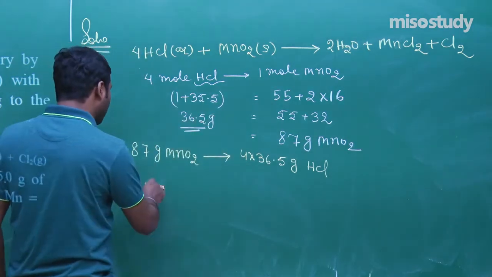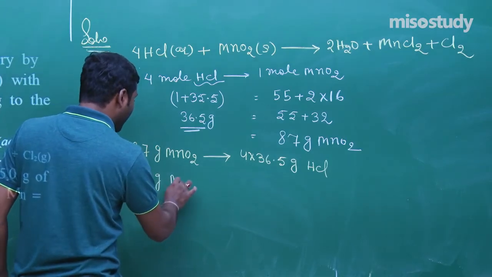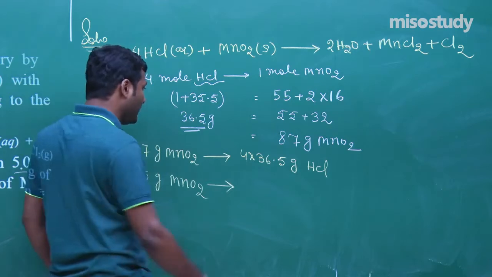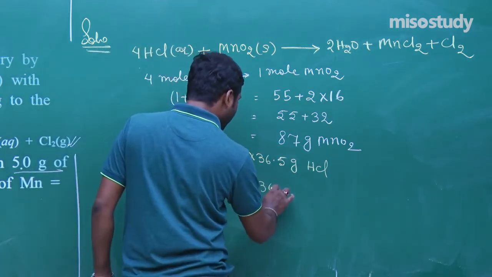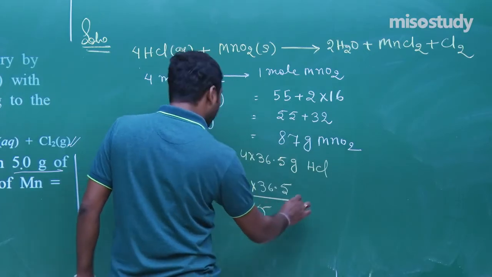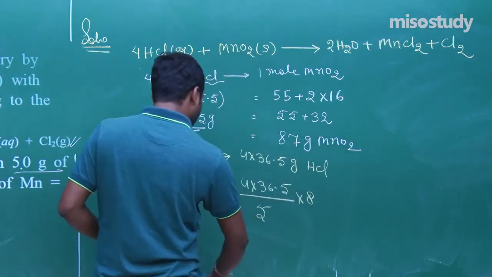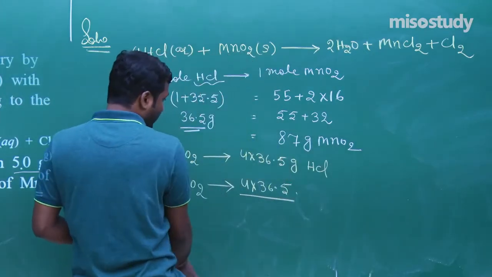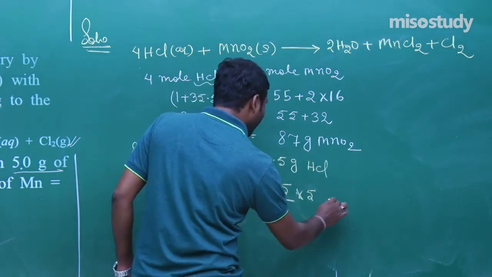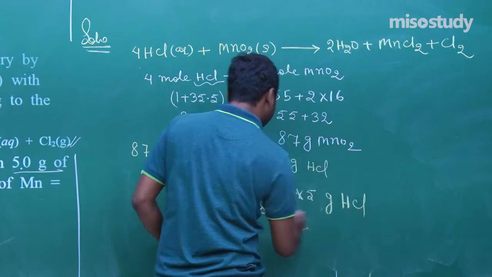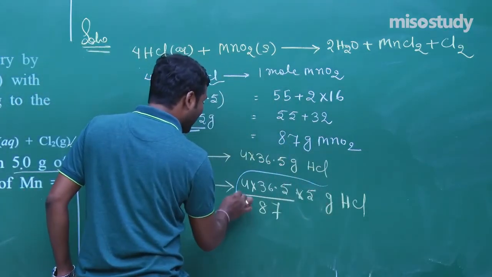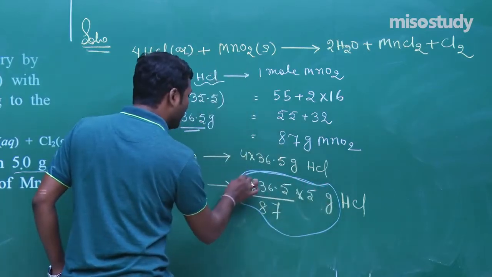Now according to the question, 55 gram MnO2 combines with 4 into 36.5 multiply by 55 divided by 87 gram HCl. After solving this, we get the answer. This is a simple question.